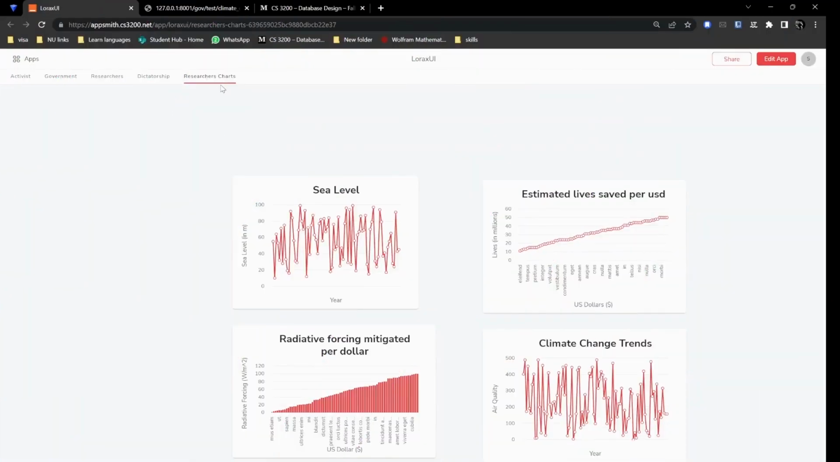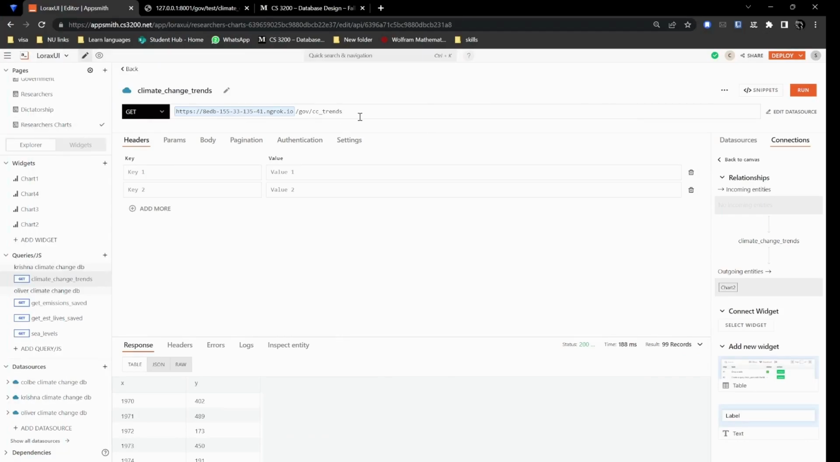We've also made a researchers charts page where we can see the sea level per year, estimated lives saved per USD, radiative forcing mitigated per dollar, and air quality per year. We have routes for air quality, emission saved, ESD, lives saved, and sea levels.